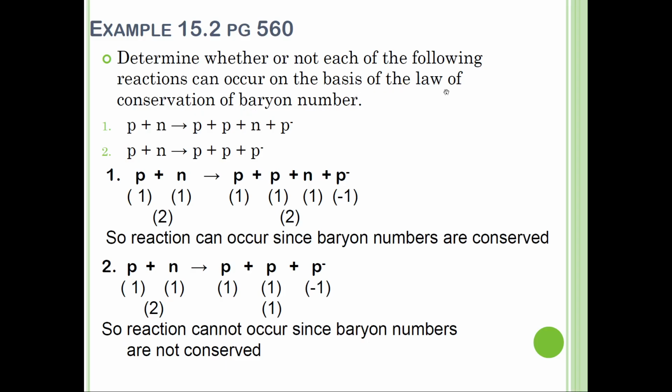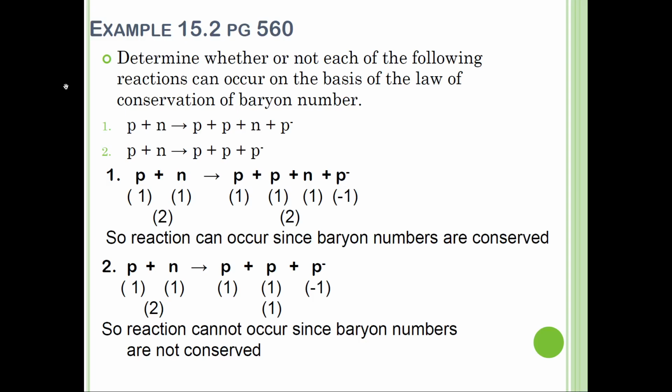So here they state to calculate this question based on baryon number, so you should follow this law. Even if there is another particle other than a baryon particle, it will automatically be 0.